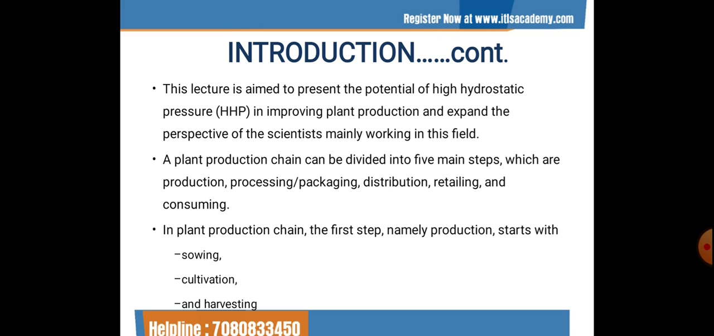The last is the harvesting. This is the last step of the first step of the plant production chain, which can be explained as the process of collecting a ripe crop from the field. On gathering crops from the field, several different techniques may be applied, such as labor intensive harvesting, especially used on a relatively smaller field, whereas harvest mechanization is mostly used on a larger field.